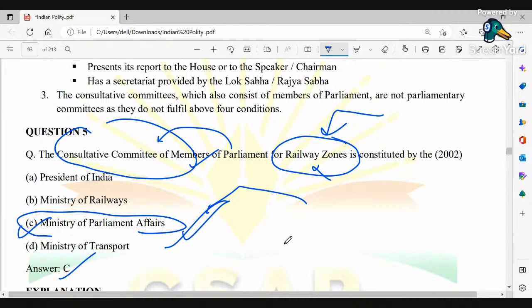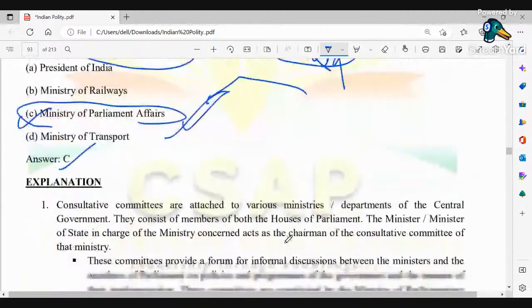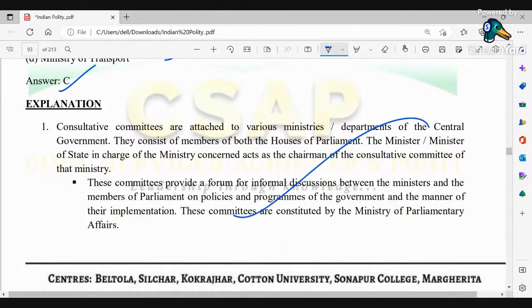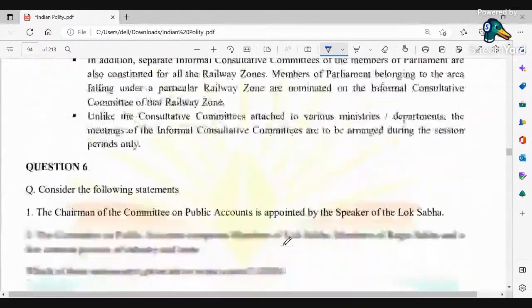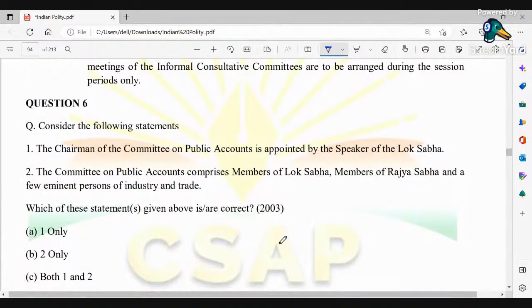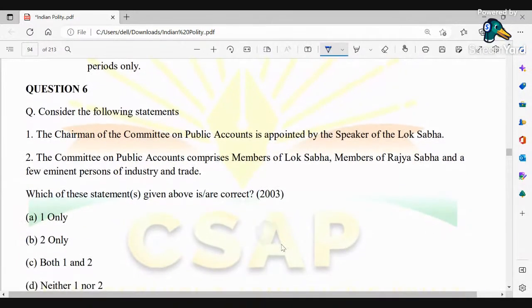So don't get confused with these things. तो ये कंफ्यूज करने के लिए दिया रहता है, ठीक है. Next, here you have got these explanations. Okay, next, question 6.